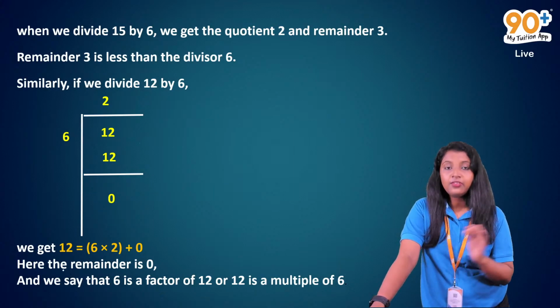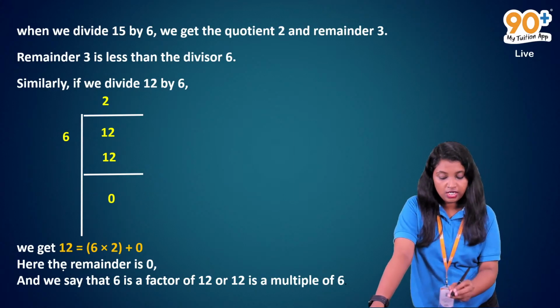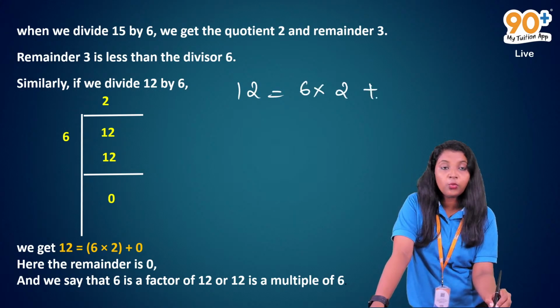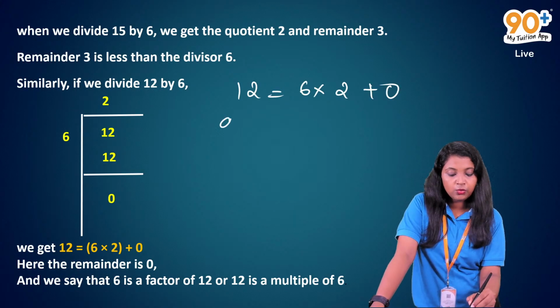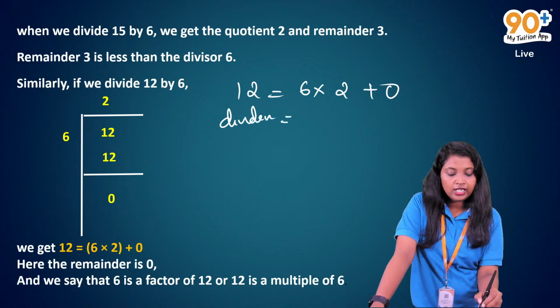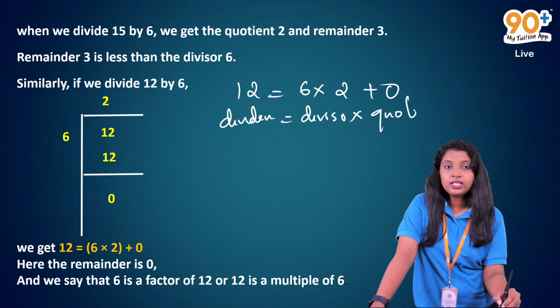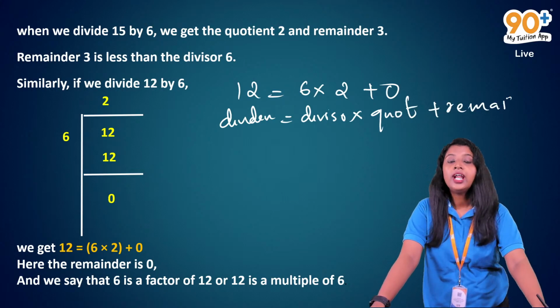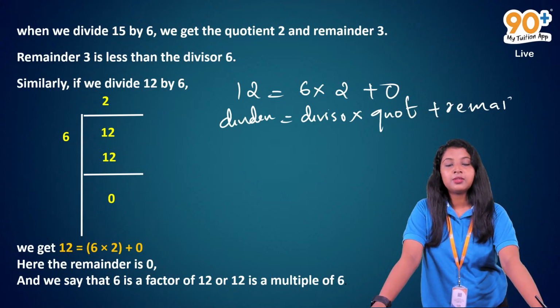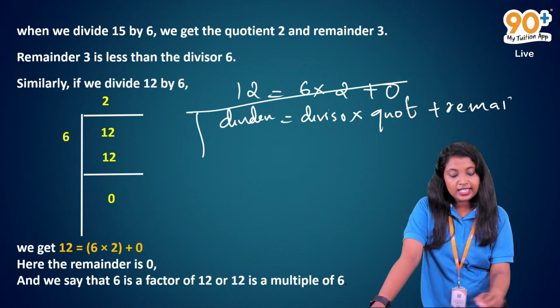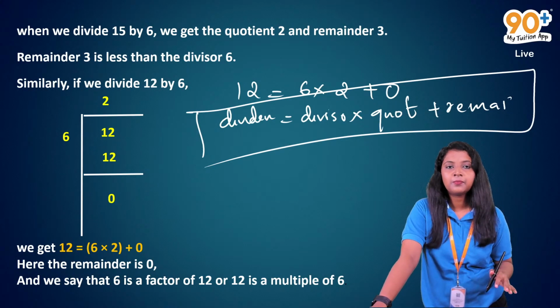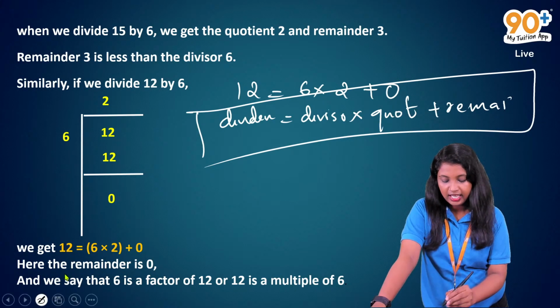Here we have an important relation. 12 is equal to 6 into 2 plus 0. Here 12 was the dividend. So dividend is equal to divisor into quotient plus remainder. Dividend is equal to divisor into quotient plus remainder. We will extend this to polynomials, and it is known as the remainder theorem.